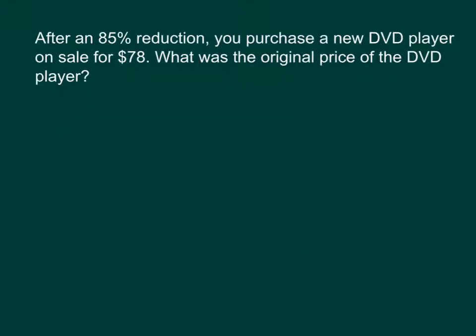Next up, after an 85% reduction, you purchase a new DVD player on sale for $78. What was the original price of the DVD player? So just like anytime you purchase something on sale, it starts at an original price. So that's what we're looking for. What was the original price? We'll let that be X. And it's going to go down by 85%. So it's going to decrease by 85%.